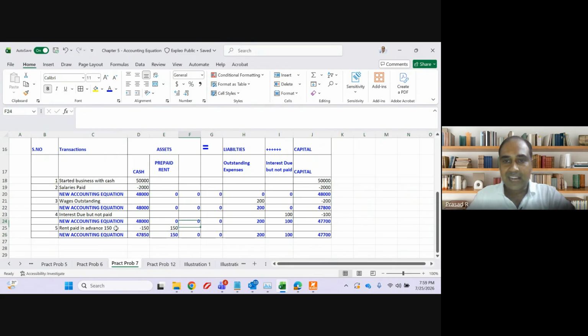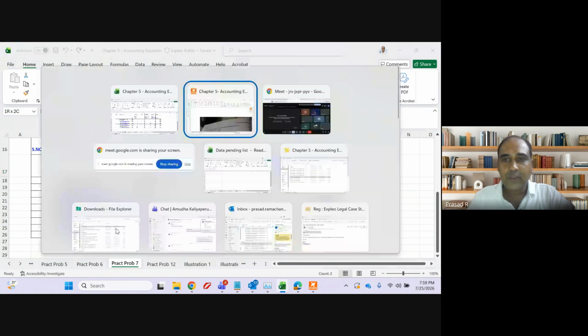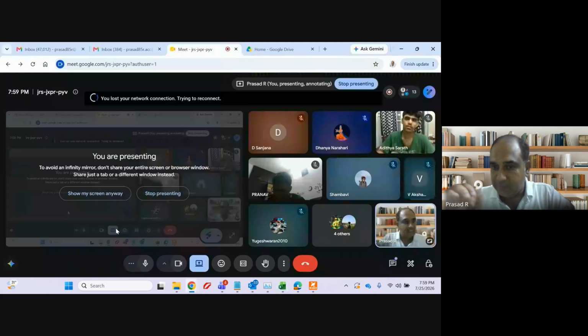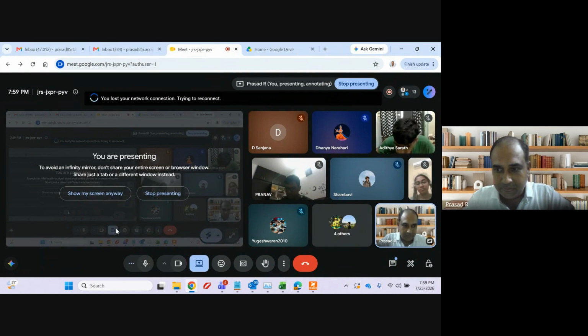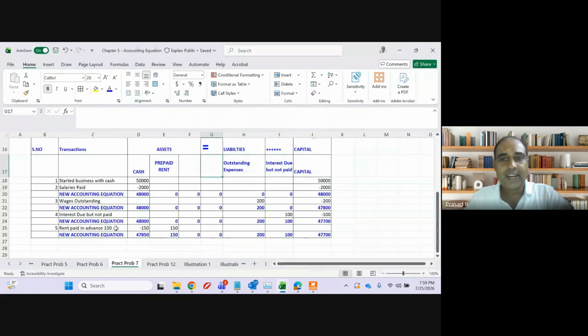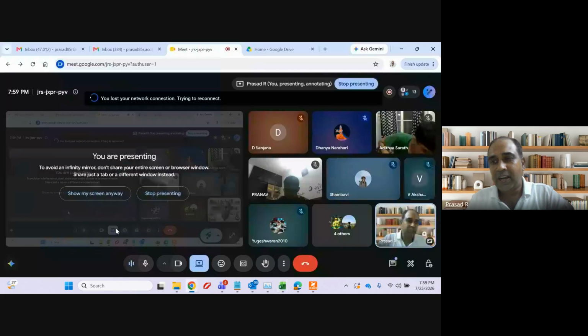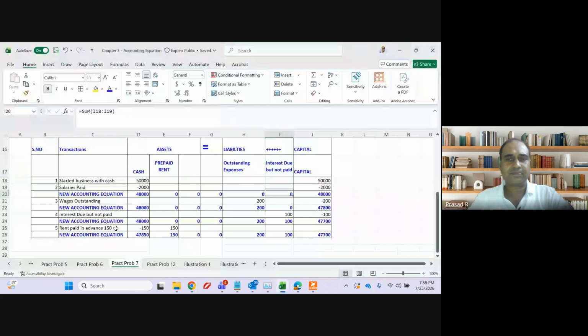Both of these are outstanding expenses. We can combine them as a single item also. We don't have to show it separately. If we want, we can combine as a single item. Both are outstanding expenses only. Clear? Any doubt? Outstanding interest due but not paid is also another category of outstanding expense. Both can be combined also. Both the answers are correct. Clear? Any doubt, guys?